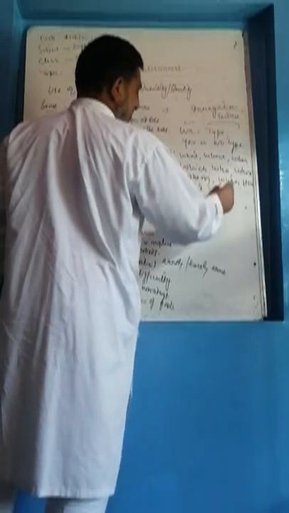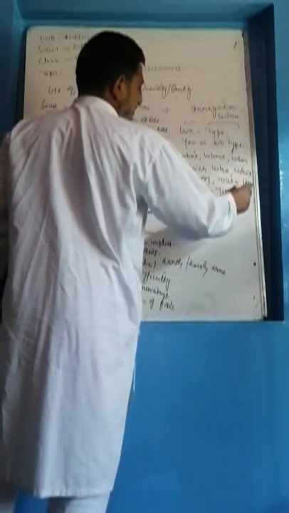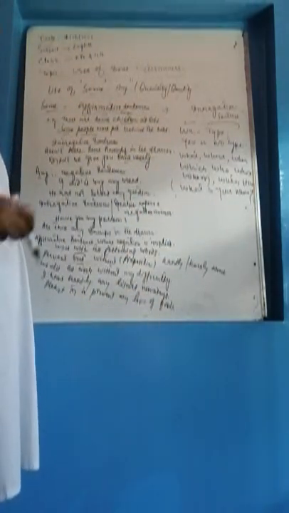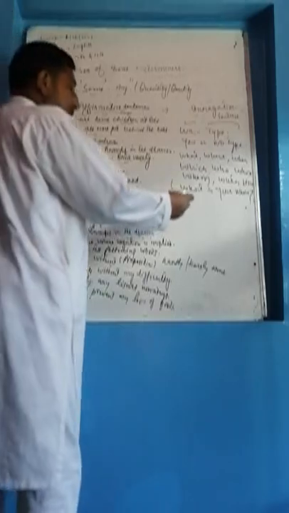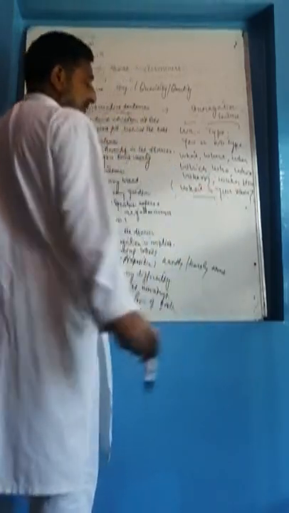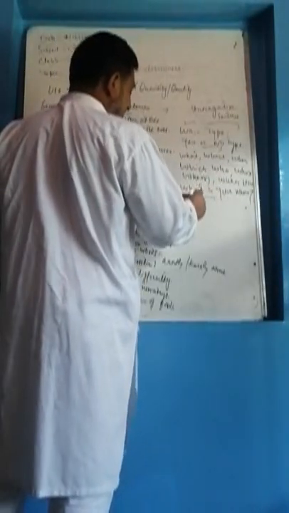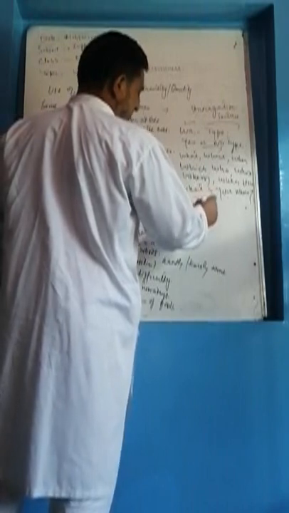When we ask anybody, for example, what is your name? he should give us a detailed answer: my name is, or I am so-and-so. So here we have to give a detailed answer. And yes or no type sentences begin with auxiliaries, helping verbs.